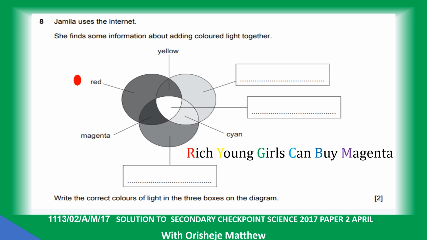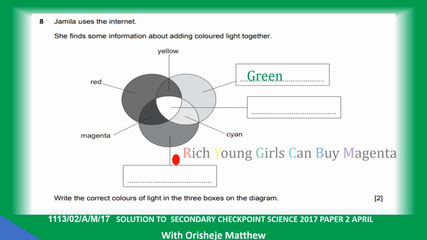So you have red, yellow, and if you go in the clockwise direction, we have green, we have blue. Then if you mix the three primary colors, red, green, and blue together, it gives you white.